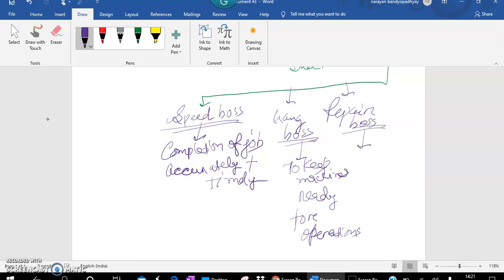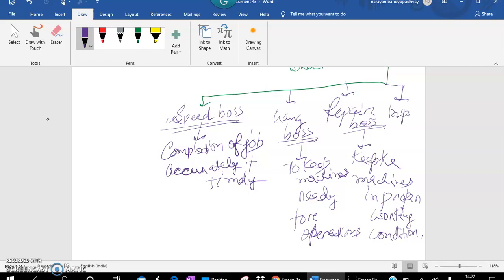Okay, so what will he do? He will keep the machines and tools in proper working condition. You can see the name itself reveals the purpose: repair, to repair anything so that the machine works in good working condition.